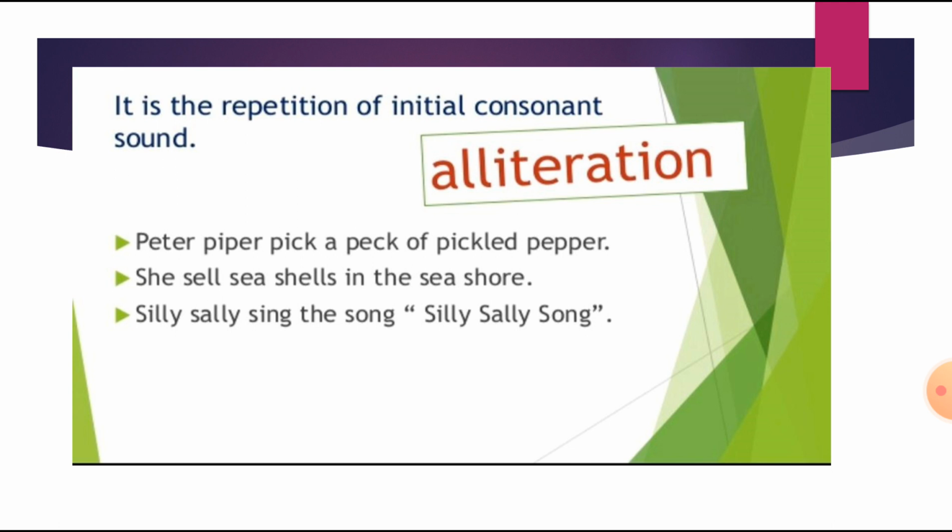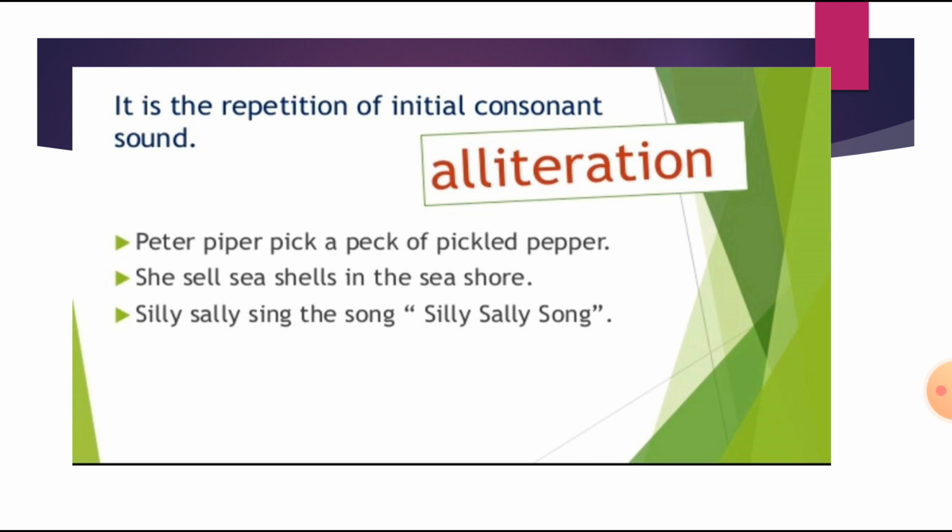And when we talk of alliteration, it is a repetition of an initial consonant sound. You can see the consonant sound is being repeated. For example, Peter Pepper picked a peck of pickled pepper. Here, P, P, P are being repeated.